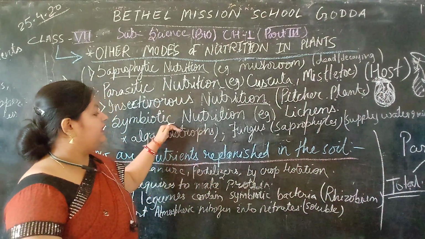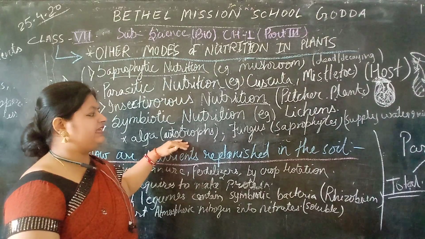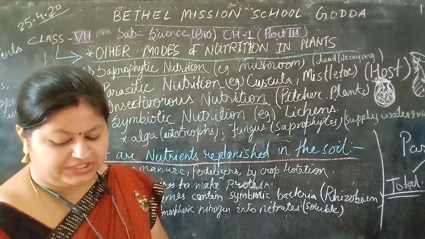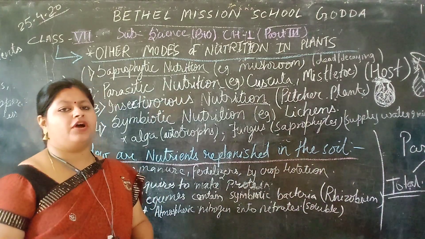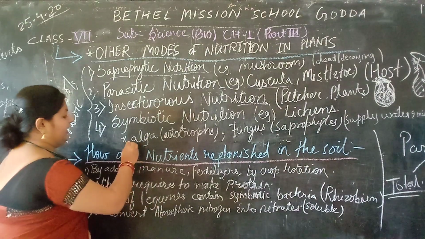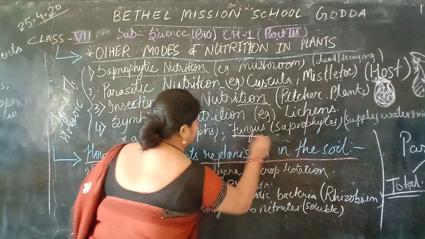The best example of symbiotic nutrition is lichen. In lichens, two plants live in a mutual relationship, algae and fungus.